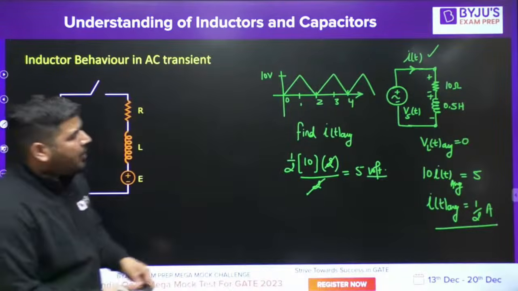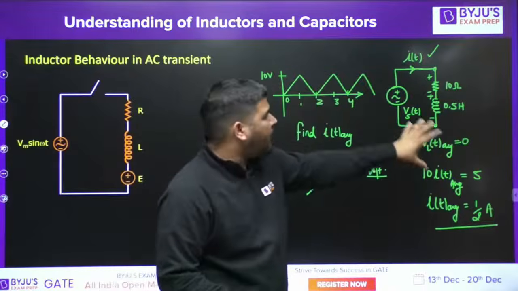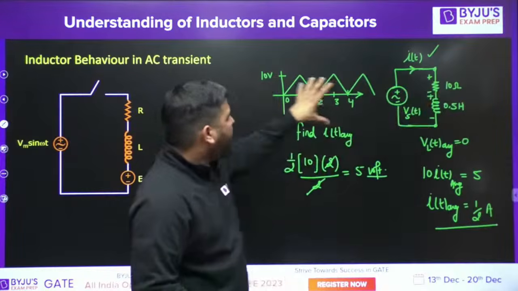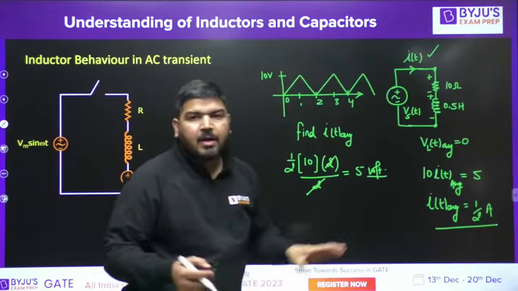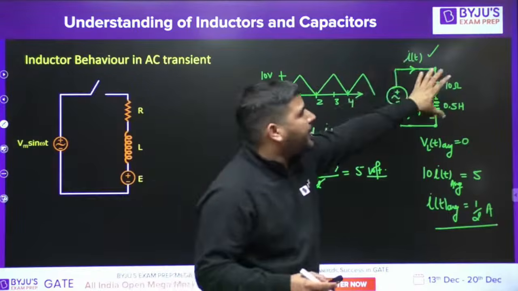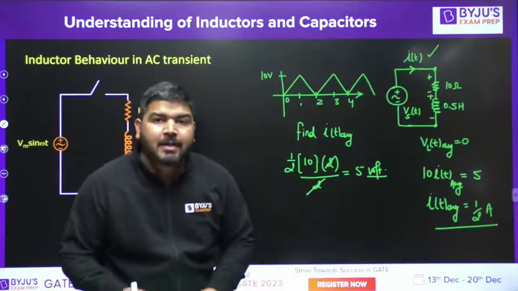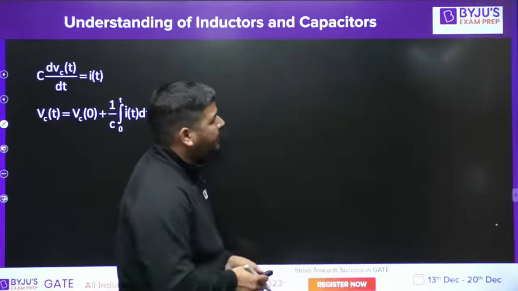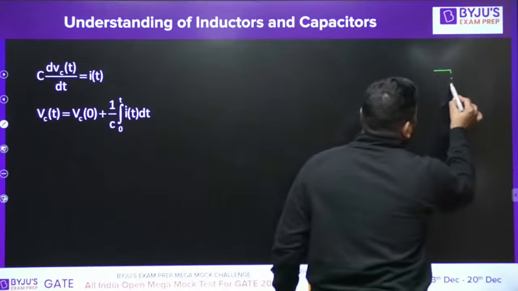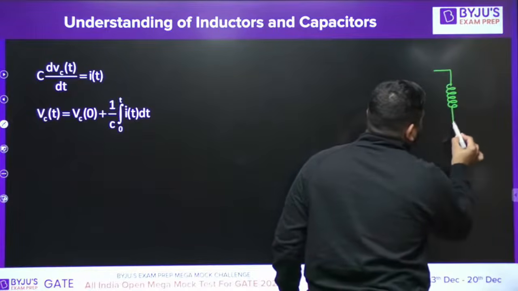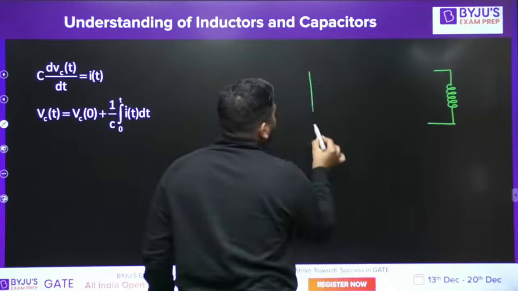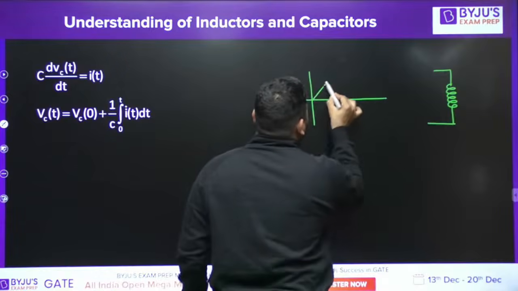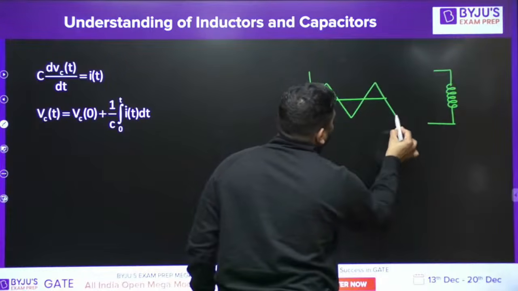So I told you what will happen in case of an RL load and if the source is like this. Let's say the load is a pure inductor, it doesn't have the R part. Let's say the load is purely inductive. Let's take an example like this. The load is purely inductive and the source voltage is this.